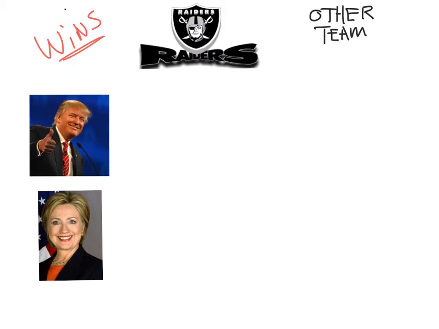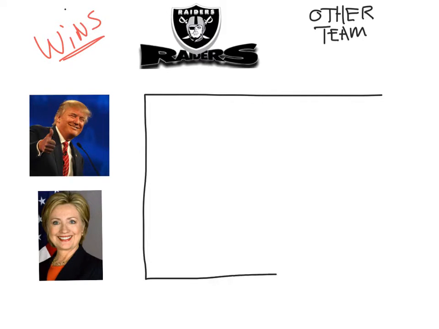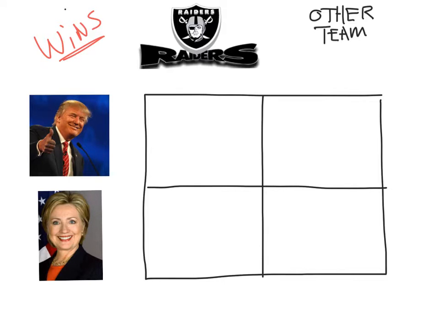Now, let's do an area model, and we draw it like this. Remember, these statistics are from a while ago, at the beginning of the football season. Hillary was at a 0.71 probability, and Donald Trump was at 29%, or 0.29.